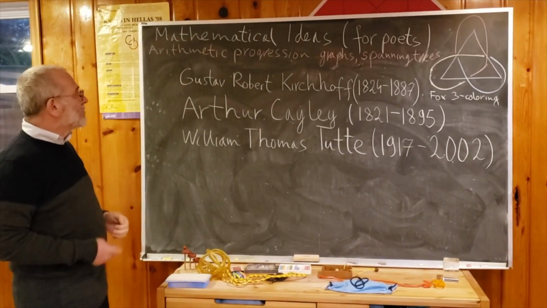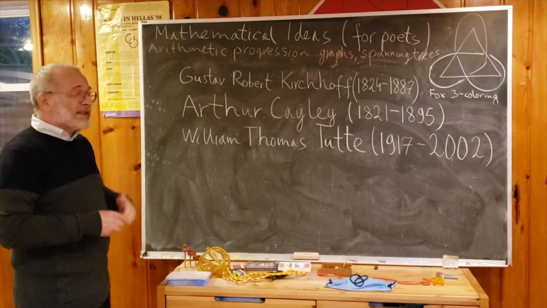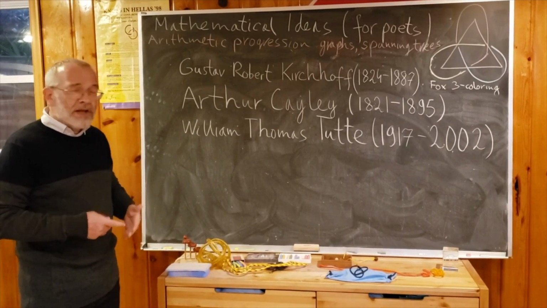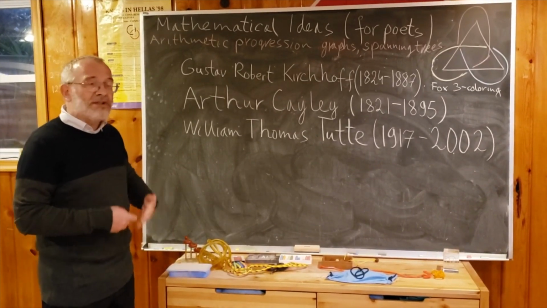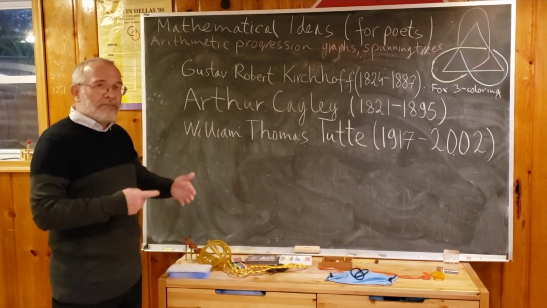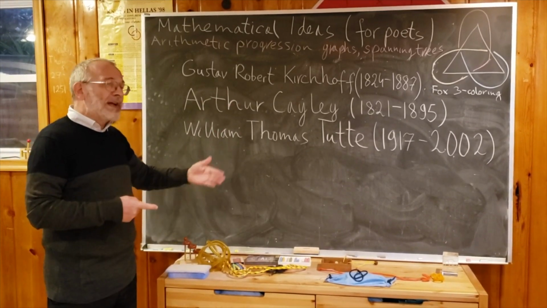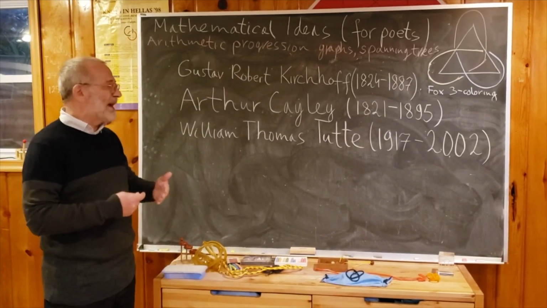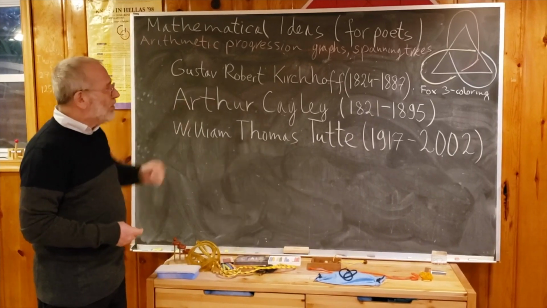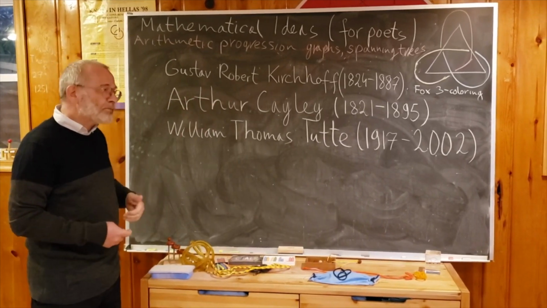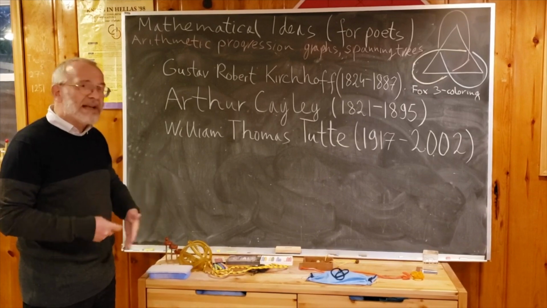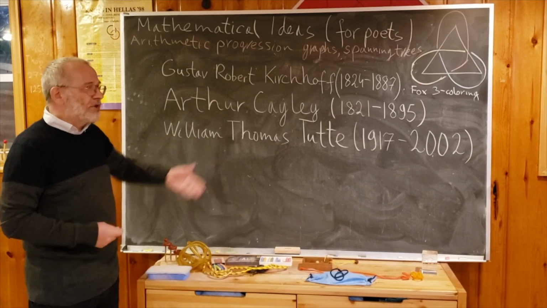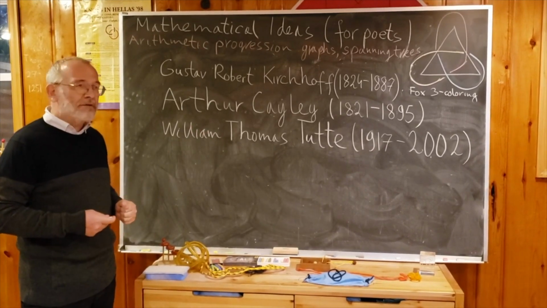The famous physicist Gustav Robert Kirchhoff was the first person to carefully analyze electrical networks, and in particular he defined something which he called the complexity of the network. And today this complexity of a network is the complexity of the graph, under the name number of spanning trees. But of course first I have to define spanning trees. Then there is the important work of Arthur Cayley, who computed how many spanning trees the complete graph of n vertices has. Of course, without the definition we don't know, but at least there is this complete graph of n vertices.